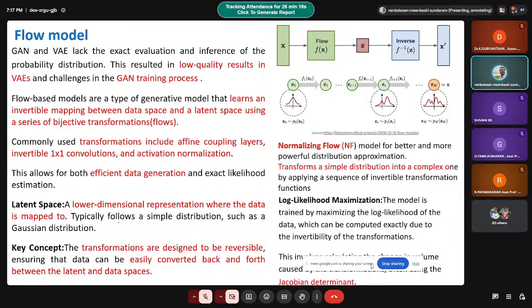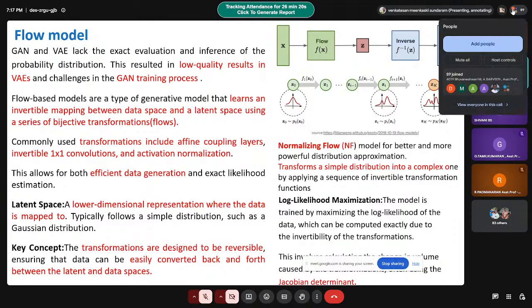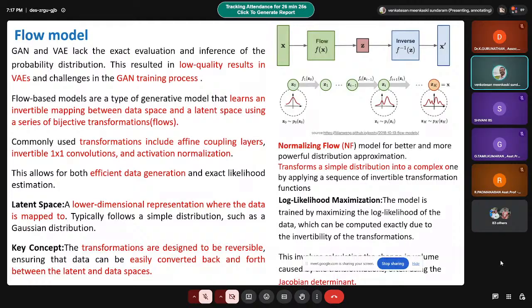So what is happening in flow models? Here the learning is happening as an invertible mapping between data space and latent space using a series of bijective transformations, or flows.